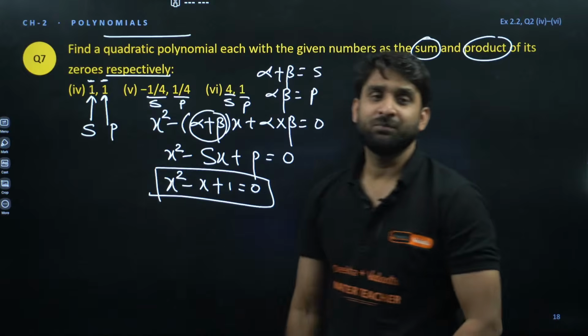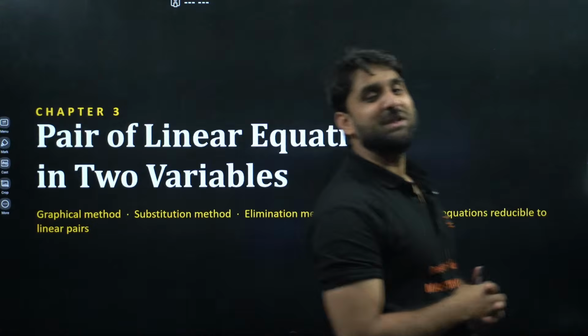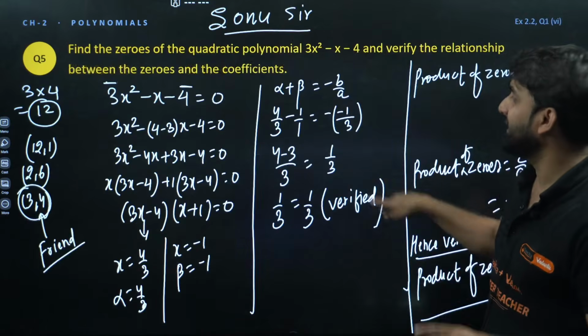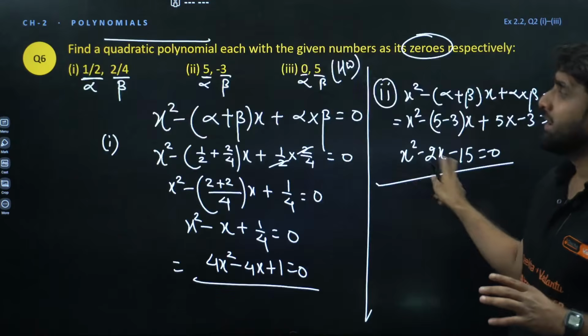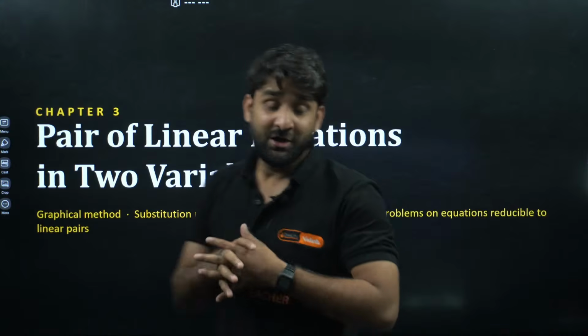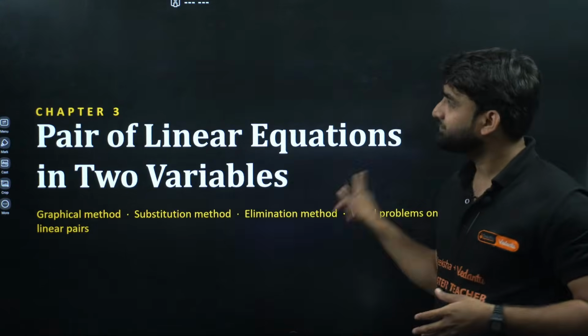So, okay, moving ahead. Chapter number 3, pair of linear equations in two variables. So these are the most important questions, this one, and the relationship, this one. Now moving ahead, chapter number 3, pair of linear equations in two variables. Very important and powerful chapter. Yes, let me know everyone.